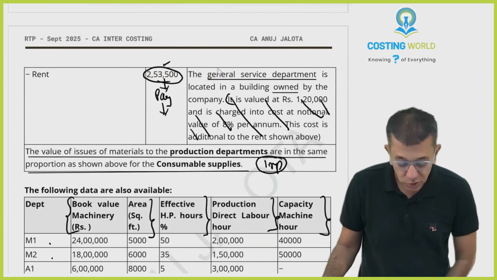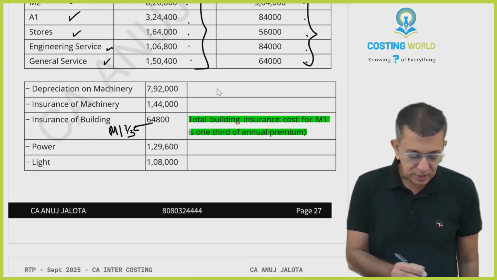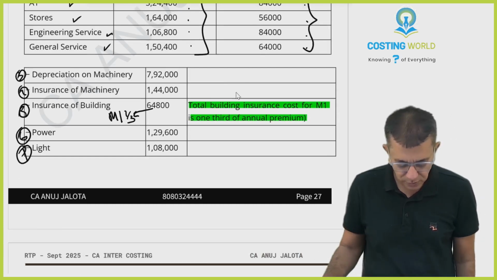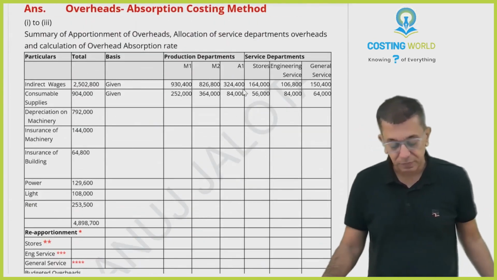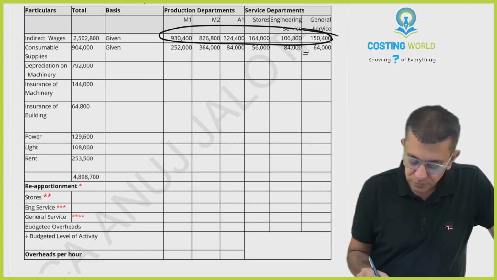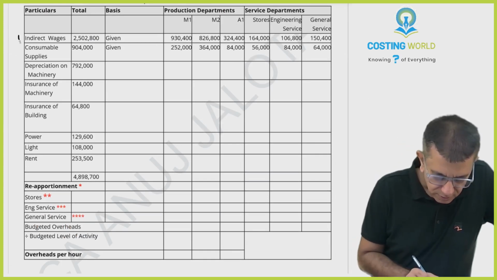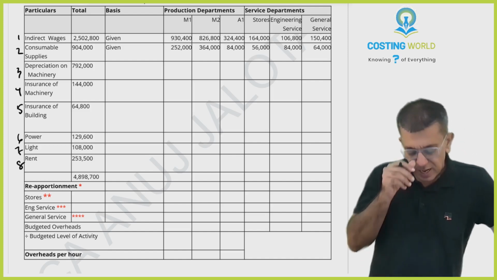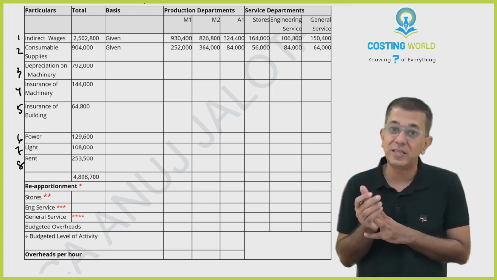Now, in your blank sheet, I have done that. This is your first expense, this is second expense, third, fourth, fifth, sixth, seventh, and eighth expense. These expenses I've already written over here. See, indirect wages, its breakup is there with us. Then consumable supplies, we have the breakup I just told. Let's do our allocation, let's do our apportionment.